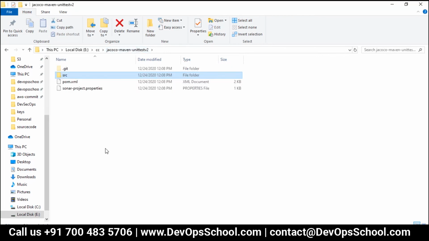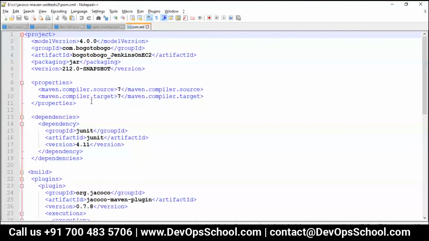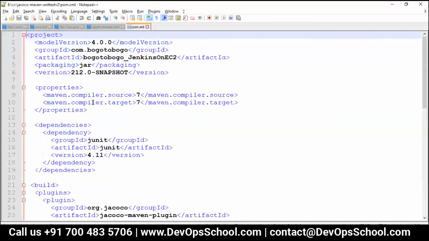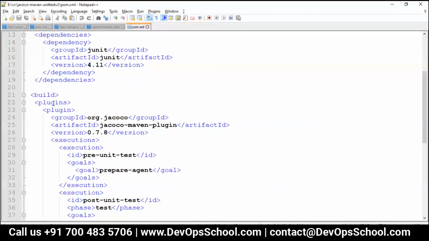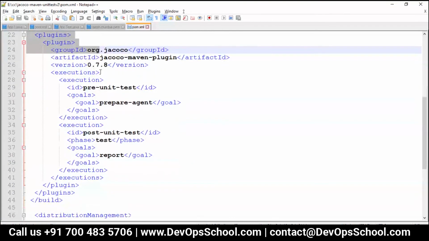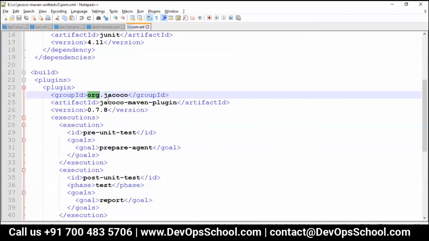Now, where is the Jacoco, by the way? So guys, Jacoco is a tool which will be downloaded using Maven. So look at this here, this is the pom.xml. And here you see we are downloading the Jacoco plugin, org.jacoco Maven plugin.